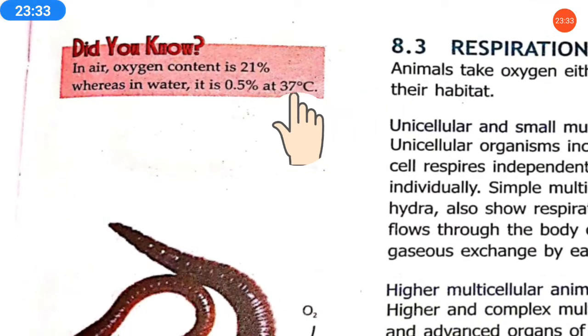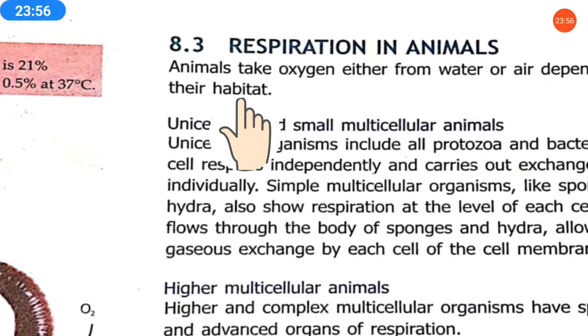Here, did you know, very important, in air oxygen content is 21%. Means in the air oxygen amount is 21%. But whereas in water it is 0.5% at 37 degrees Celsius. Means at the water temperature 37 degrees Celsius, oxygen amount is only 0.5%. So this is for your knowledge, it is given.